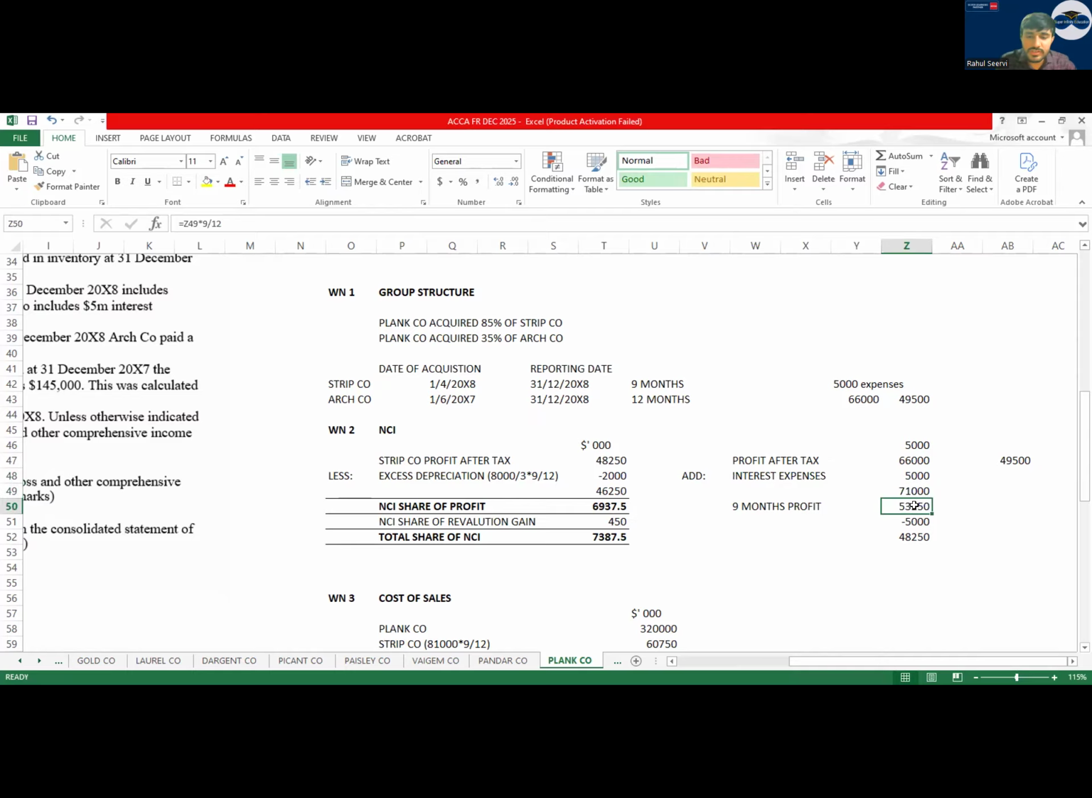This 75,000, I will time a portion. I will time a portion into 9 by 12. I get this. From this, I reduce 5,000. From this, I reduce 5,000. Then I take this value for NCI purpose. Clear है सबको ये?